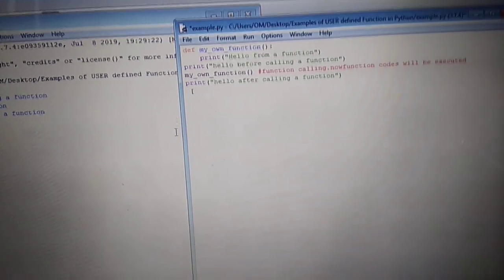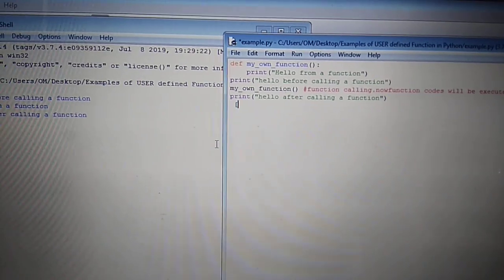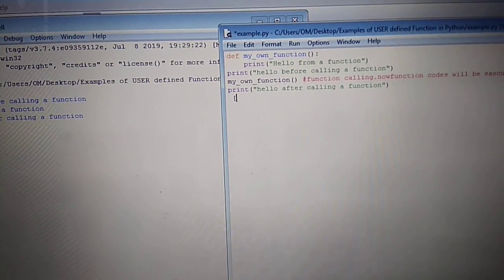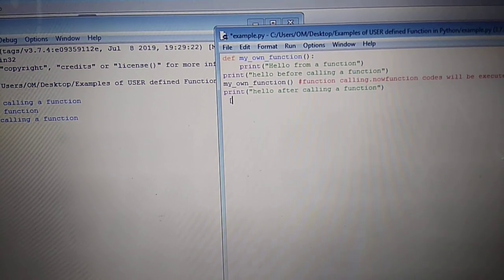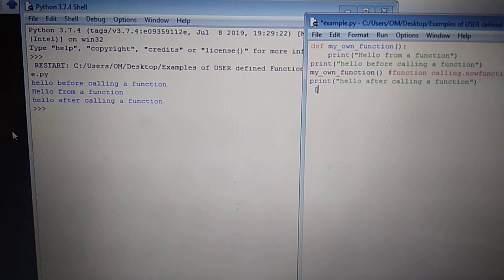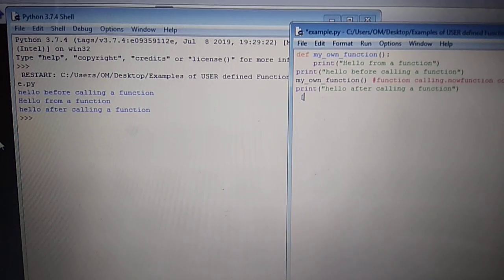Now we understand how it works. First of all, we use the def keyword. After that, we note down the name of our function, my_own_function. After that, we write a command: print hello from a function. After that, we print hello before calling a function. Then we call the function named my_own_function, which prints hello from a function between hello before calling a function and hello after calling a function.